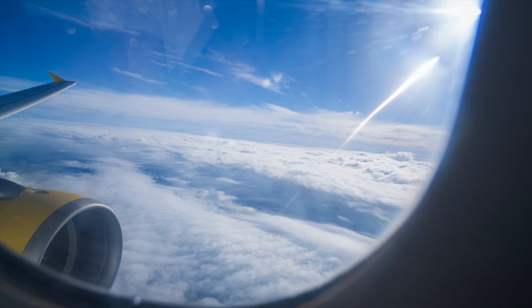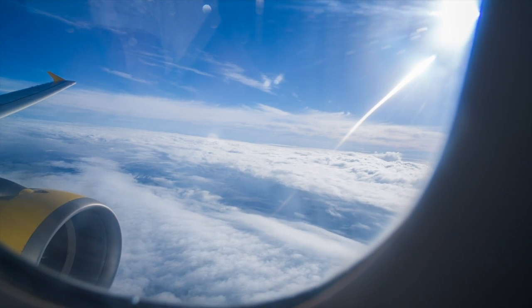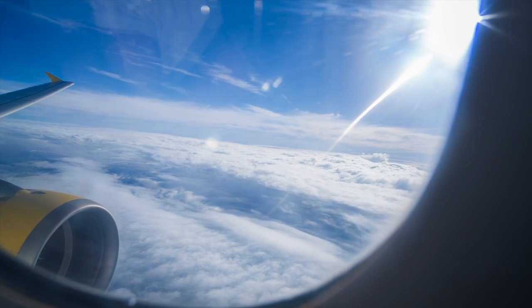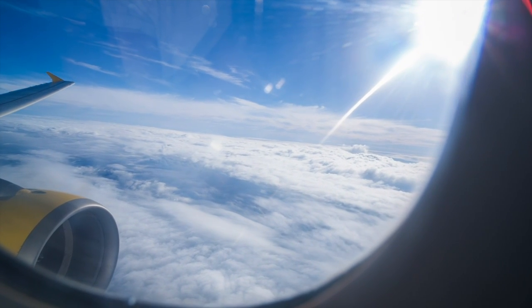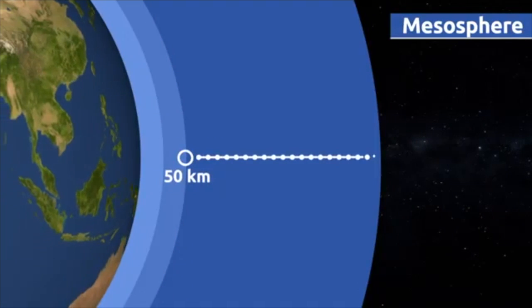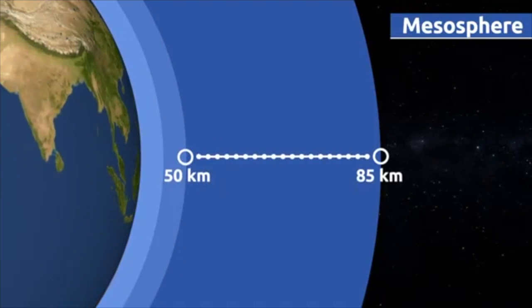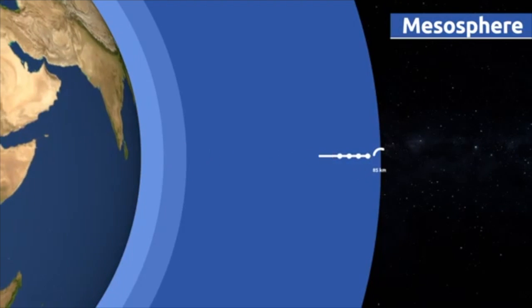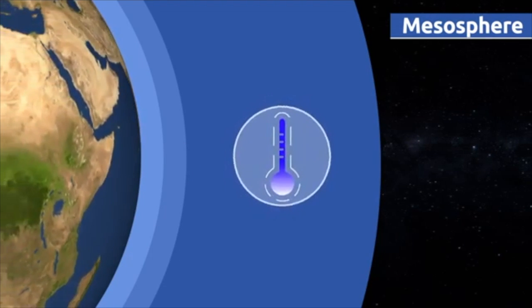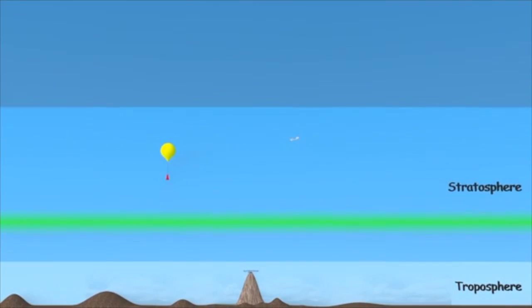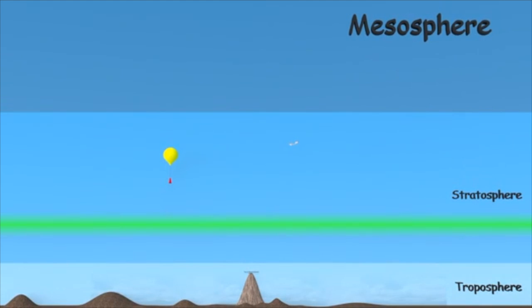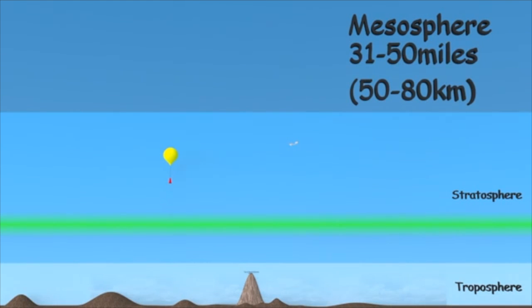The height at which passenger airlines fly is 10 kilometers above the Earth's surface. At this height, the temperature is about minus 53 degrees Celsius. The mesosphere is the next level, a layer extending approximately 50 to 80 kilometers above the Earth's surface. It is characterized by extreme cold of about minus 80 degrees Celsius and strong winds of up to 3,000 kilometers an hour. In this region, concentrations of ozone and water vapor are very, very low.